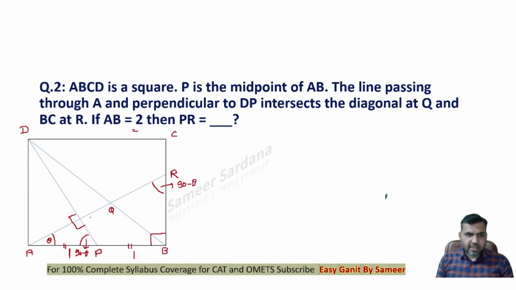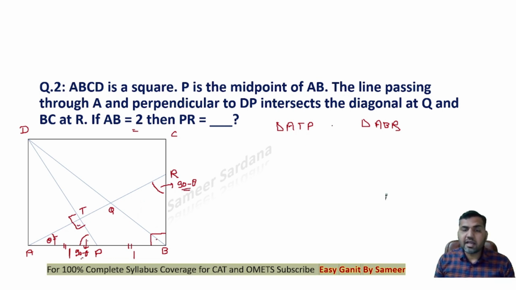Now you look at the triangle. Let's say that this point is T. Look at the right angle triangle ATP, and look at the right angle triangle ABR. You can see that both of these two triangles are similar, as all the three angles are equal. This angle is theta, this angle is common to both triangles, then this angle is 90, and this third angle is also 90 minus theta.